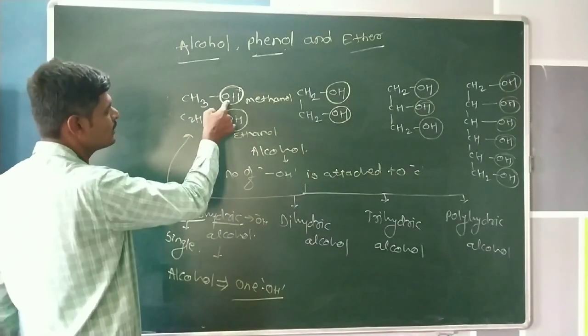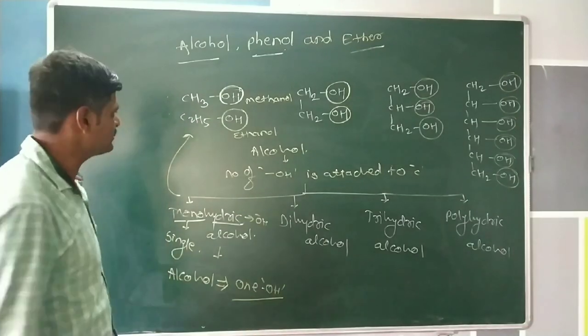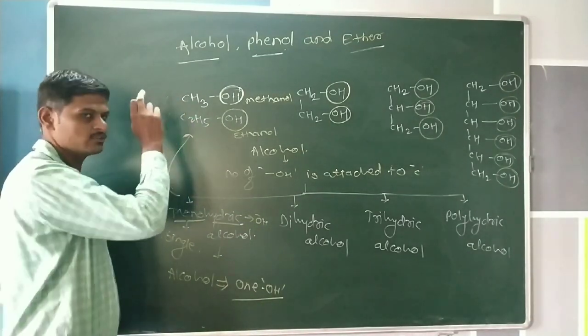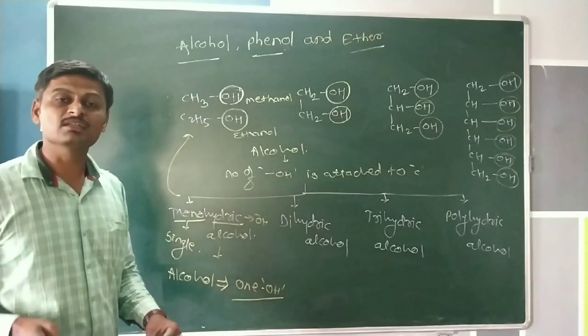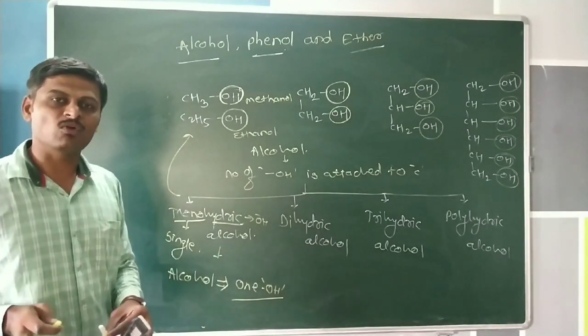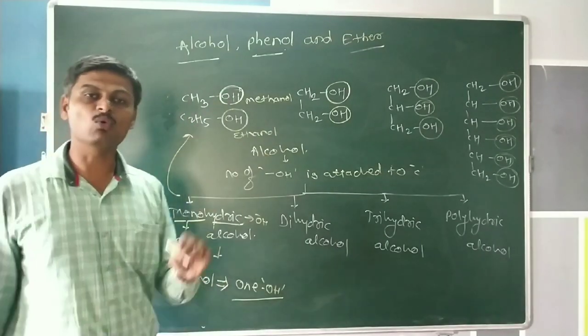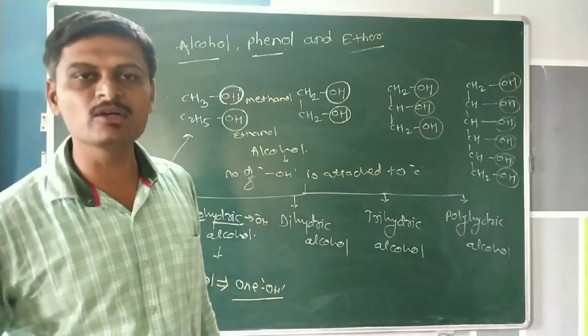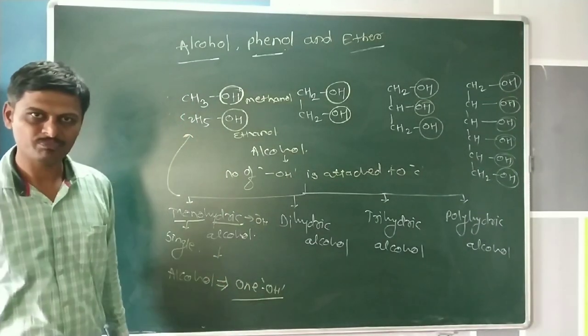In each example, one hydroxy group is present. That means monohydric alcohol is an alkane in which one hydrogen atom is replaced by only one hydroxy group. It is called a monohydric alcohol.